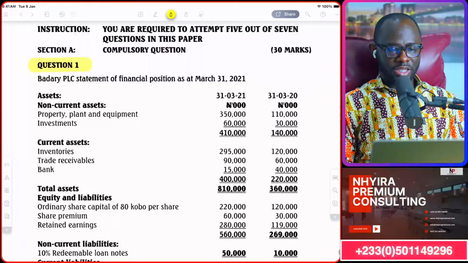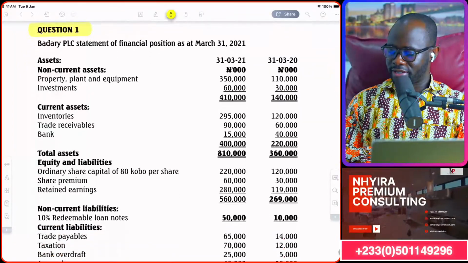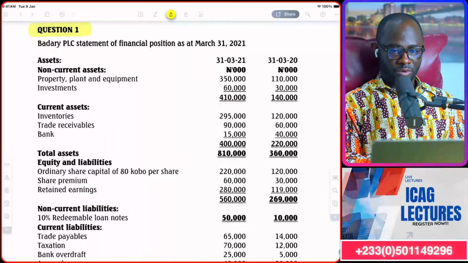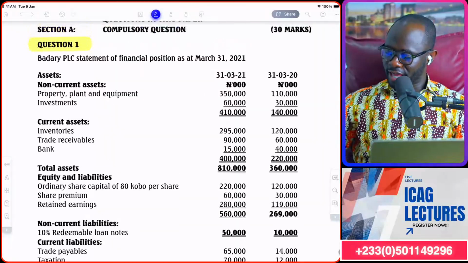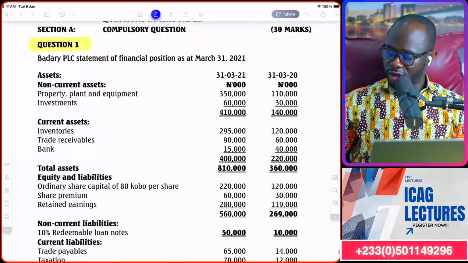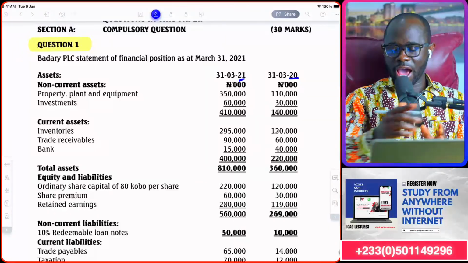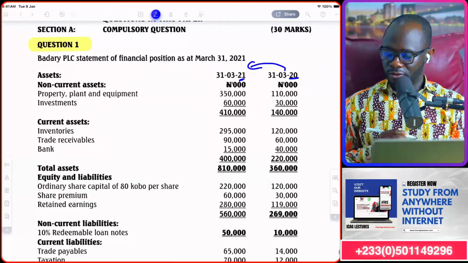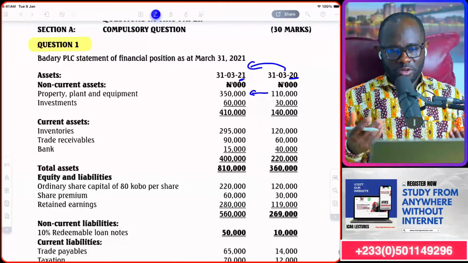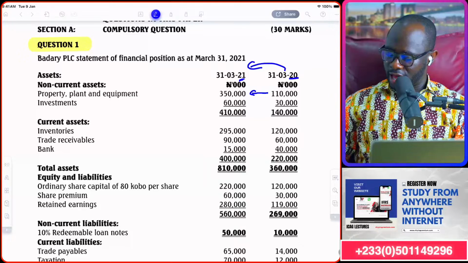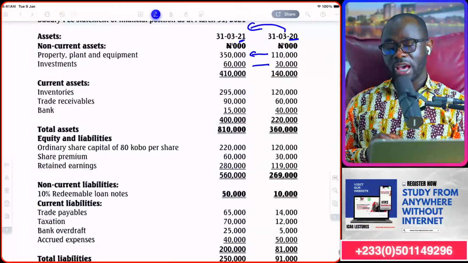Badari PLC, statement of financial position as of 31st March. Okay, so we've seen that coming up. Now, I want you to pay attention carefully because in the statement of financial position, we have 2020, 2021. So we are moving from the right to the left in the flow. Yeah, we see property, plant, and equipment going up in value. We don't know. We're going to break it down later. Investment also going up in value. We don't know. We're going to break that up later.